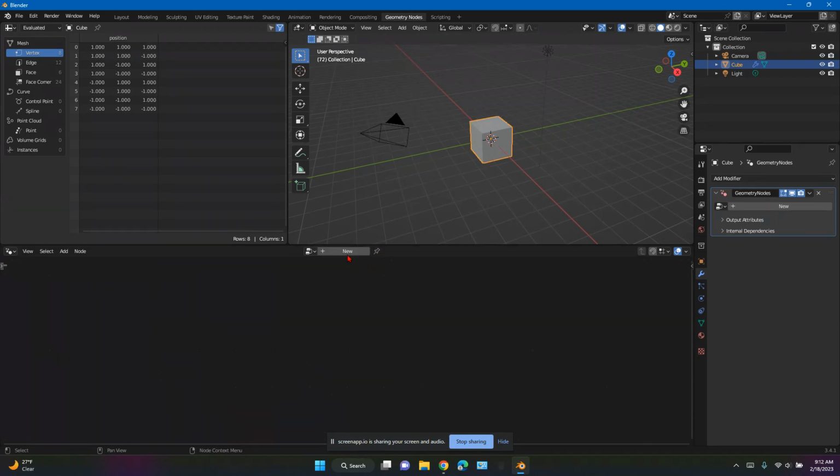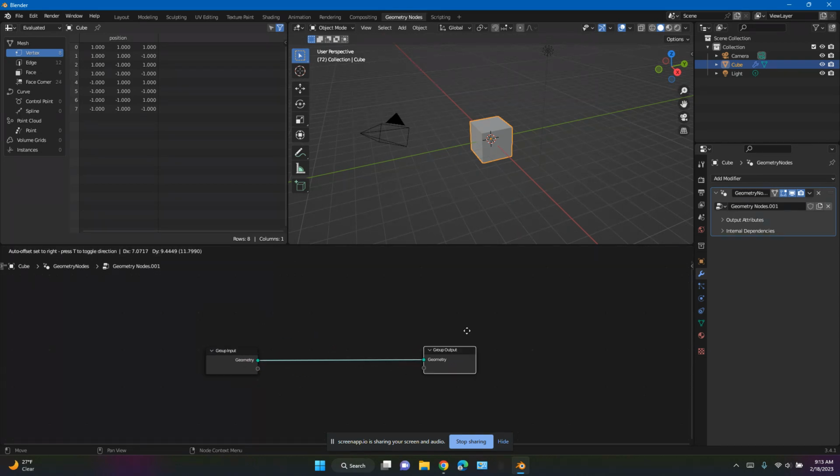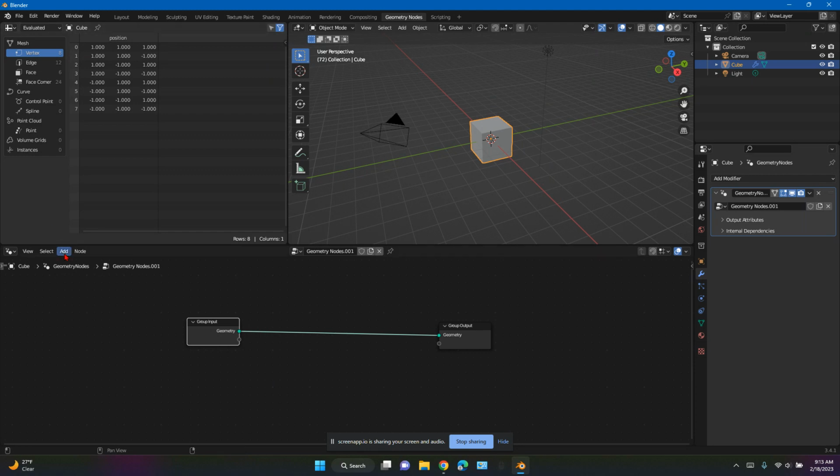Okay. First we'll need to open Blender. Just add a normal cube and go to geometry nodes at the top, right there. And then press add new. And you'll see these new inputs, group input and group output. We don't need to worry about these right now.